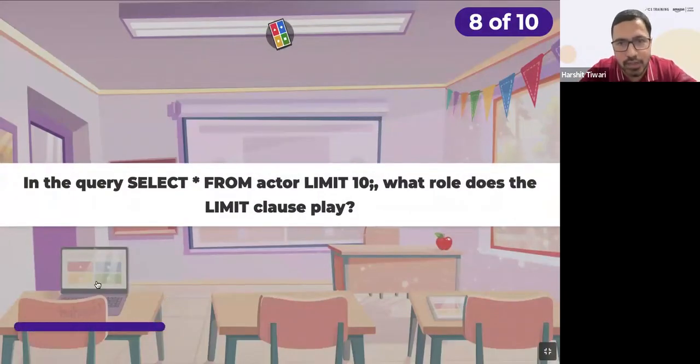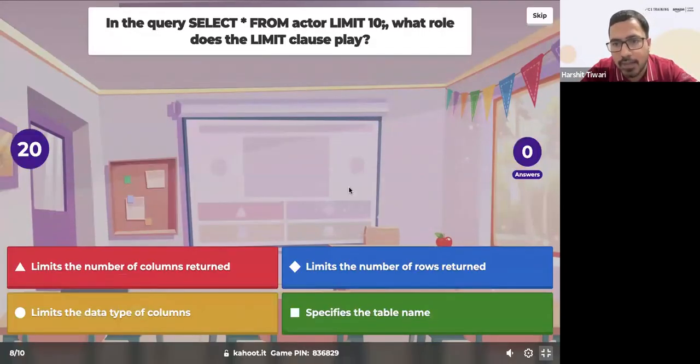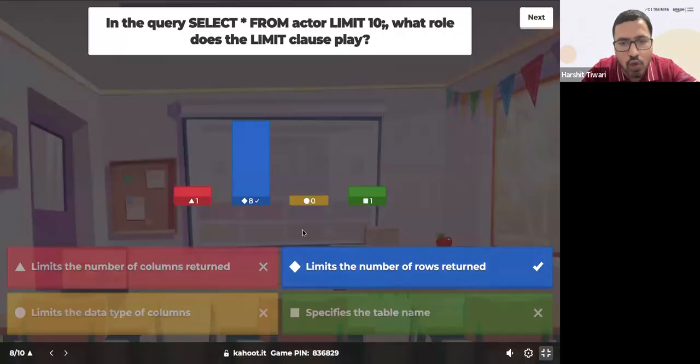All right, eighth question. In the query, select star from actor limit 10, what role does the limit clause play? Limits the number of columns returned, limits the number of rows returned, limits the data type of the columns, or specifies the table name. Which of these 4 does the limit clause play in this query? Limiting the number of columns, limiting the number of rows, or what?